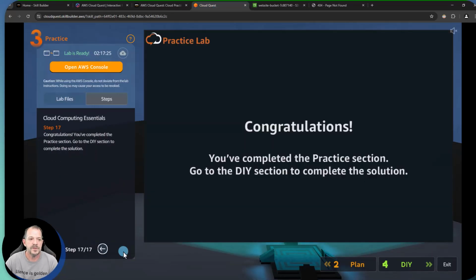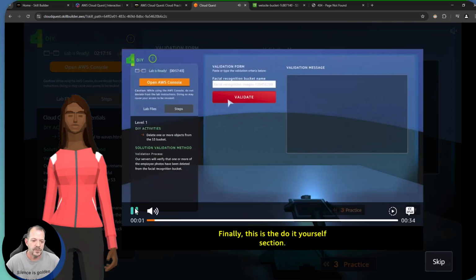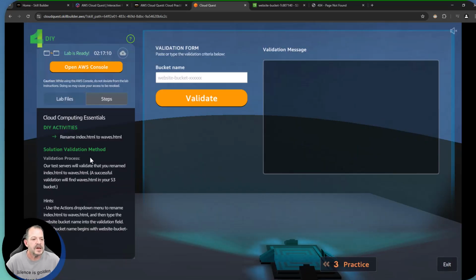That also gets us to the end of the practice section, which is section 3 of our lab. So let's go over here and let's go to the DIY section. And of course, going to have some text coming in there as well. Once again, I am going to skip that. All right, and what's it asking us to do here? It asks us to rename the index.html file to waves.html.